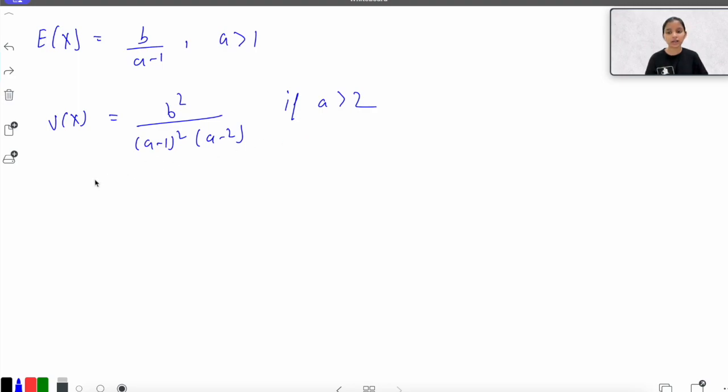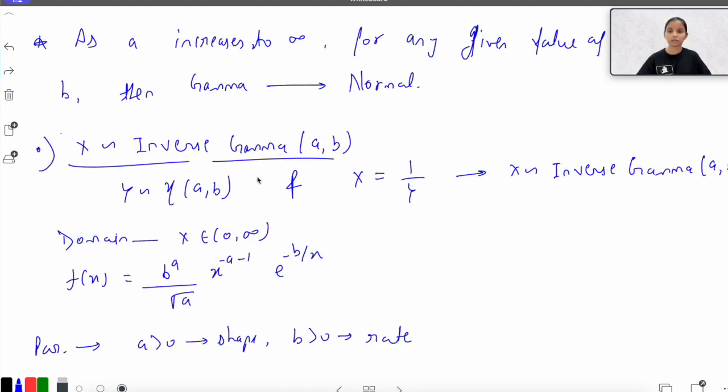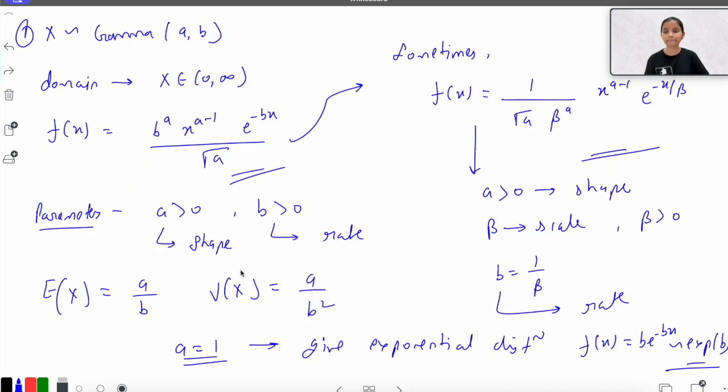If I write this PDF according to the scale parameter, then sometimes you can also see the inverse gamma in this format, as we saw in the gamma distribution: 1 upon gamma a, b to the power a, x raised to the power minus a minus 1, e raised to the power minus 1 by bx, where b is denoting the scale parameter, and in the earlier form b is denoting the rate parameter. Depending on these, this is my inverse gamma, and this is my gamma distribution.